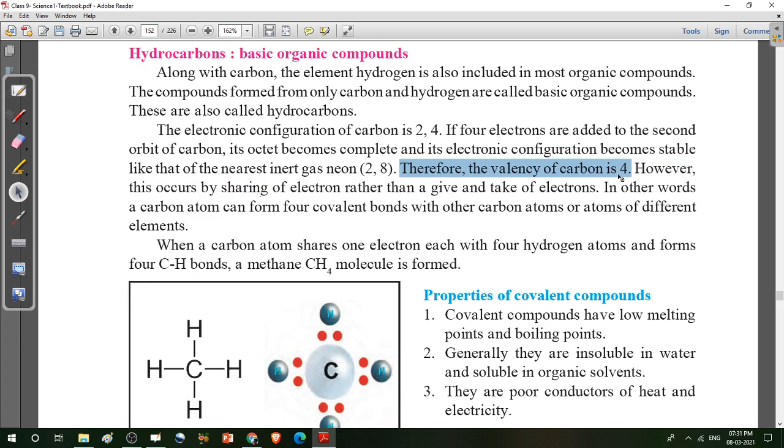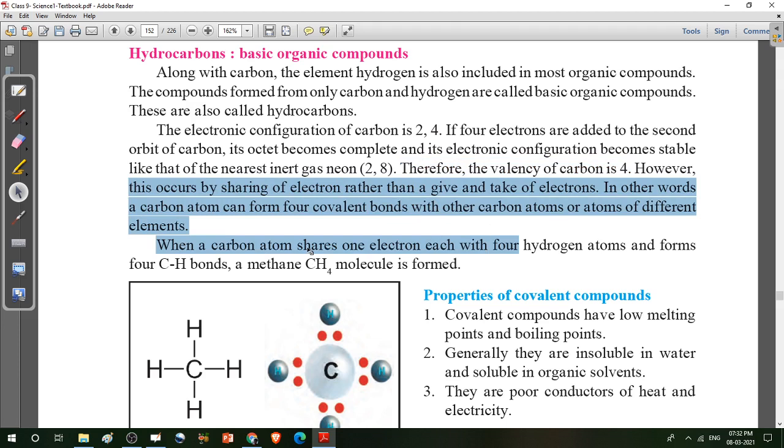Write down the definition of valency. Valency means the combining capacity of any atom. Example, carbon. The electronic configuration of carbon is 2, 4. That means the combining capacity of carbon is 4. So that's why the valency of carbon is 4. However, this occurs by sharing of electrons rather than a give and take of electrons. In other words, a carbon atom can form 4 covalent bonds.